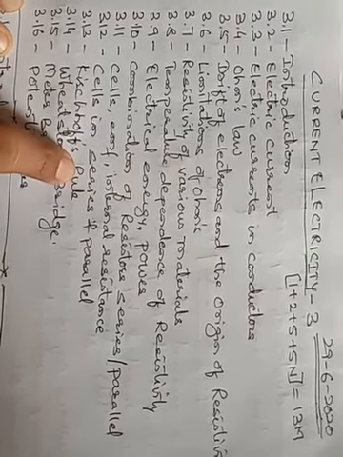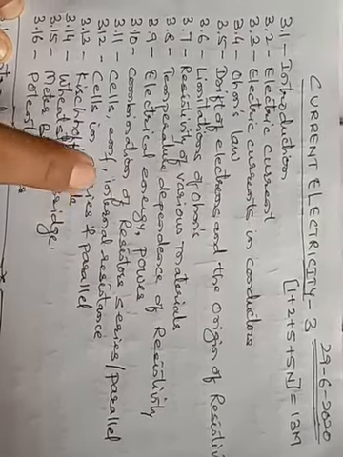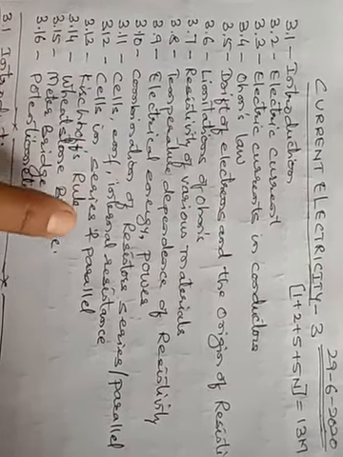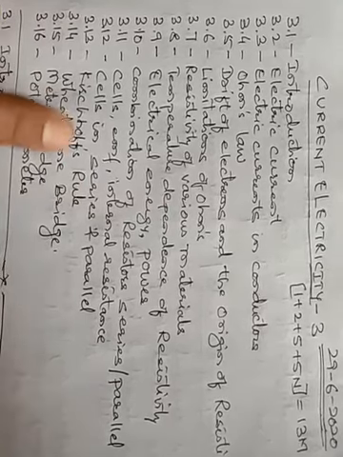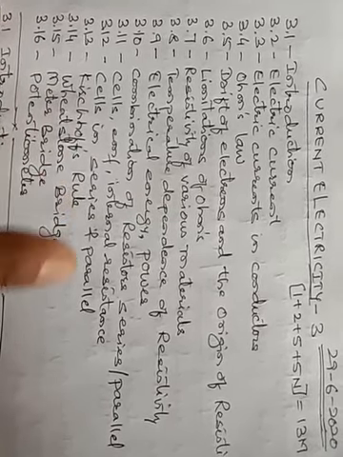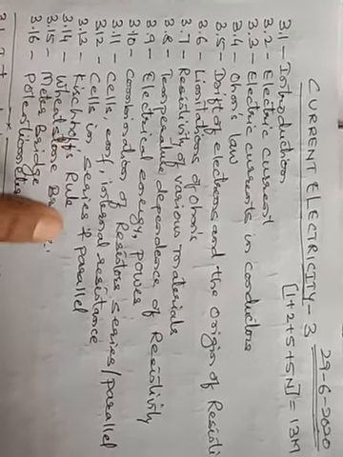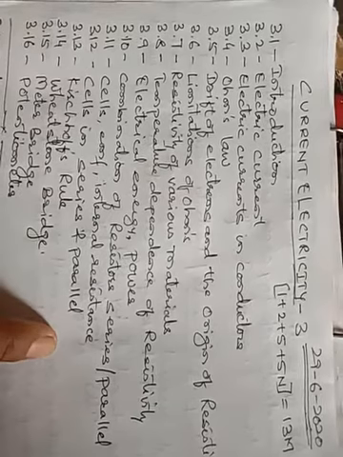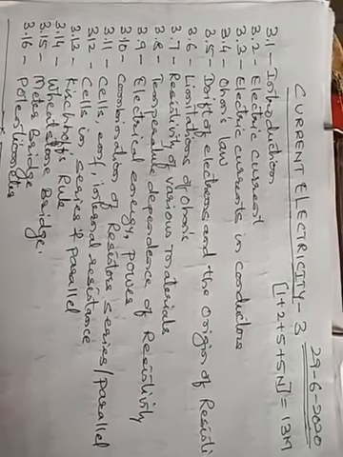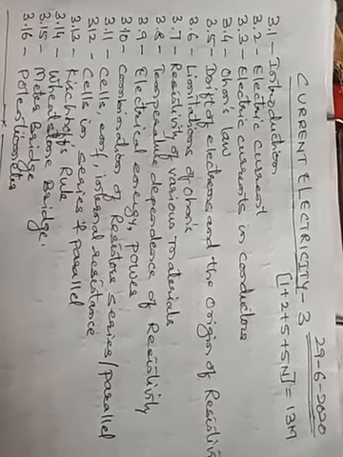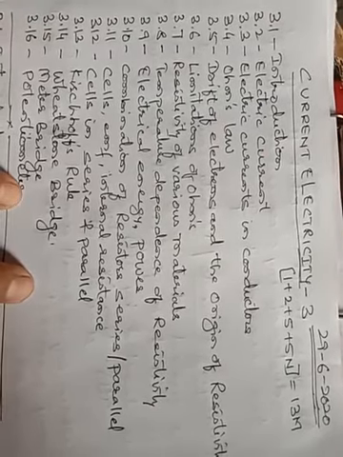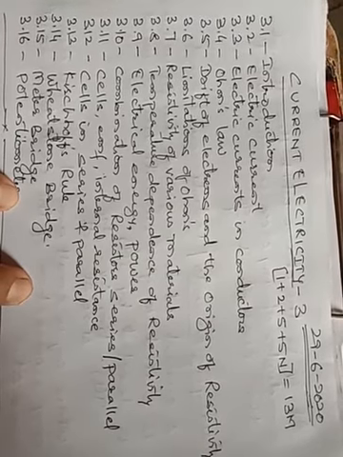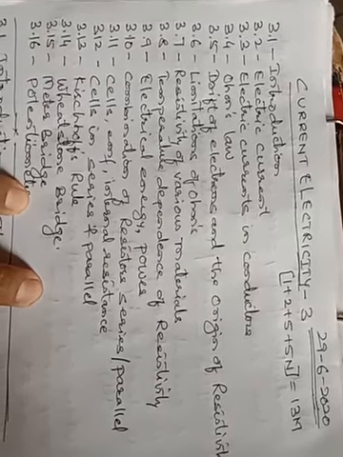Now in this particular chapter, current electricity, this indicates the flow of electrons. In the previous chapter we studied the charges which are at rest. The study of charges at rest constitutes electrostatics. But here it is the flow of charges. Now which charges will be taken? Electrons, if we are considering the conductor.